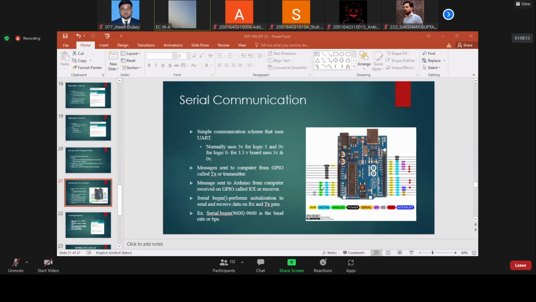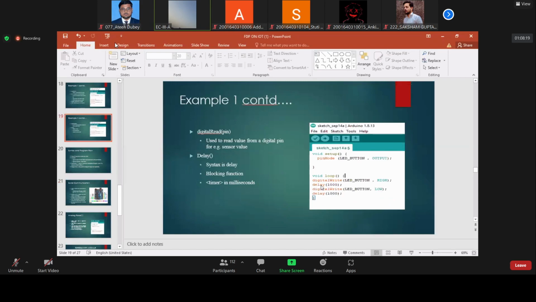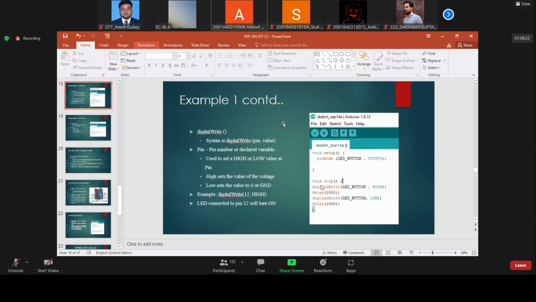Can you see this screen? Advait? Yes, sir. Is the screen visible or not? Yes, sir, visible. Okay, fine.